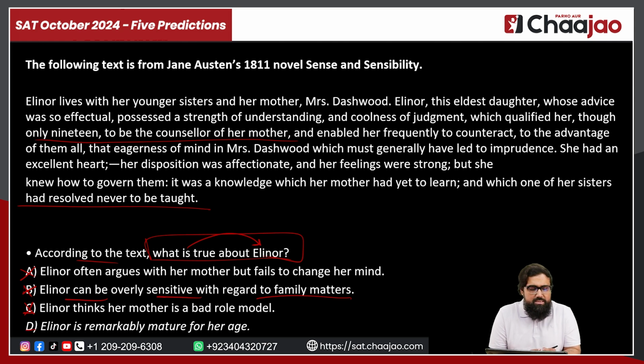And if you look at option D, it says Eleanor is remarkably mature for her age. This is something that we can easily talk about. Why? Because we understand that Eleanor was only 19 years old, and in spite of that age, she was counseling her mother, who must have been at least twice her age. So that has to be sorted out. This is what we can figure out from this passage, and that is why the best answer for this question will be option D.